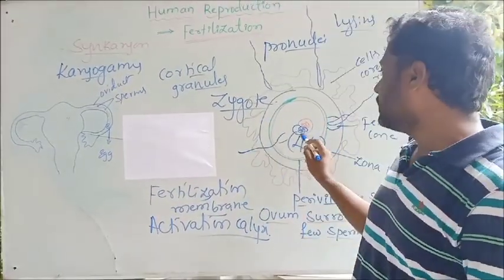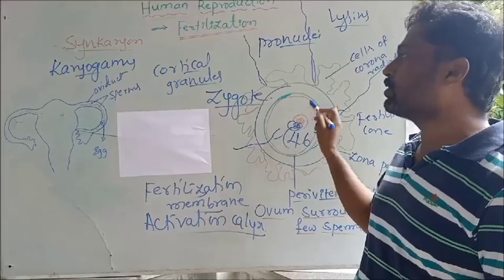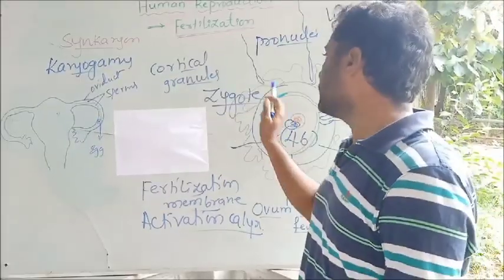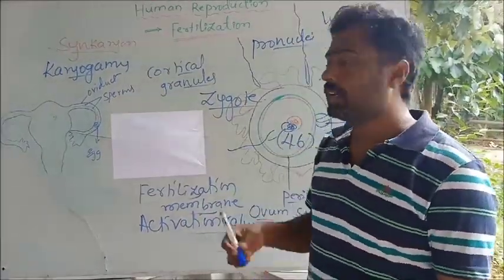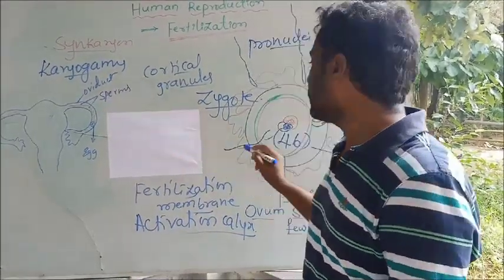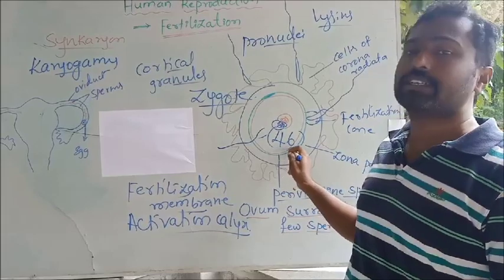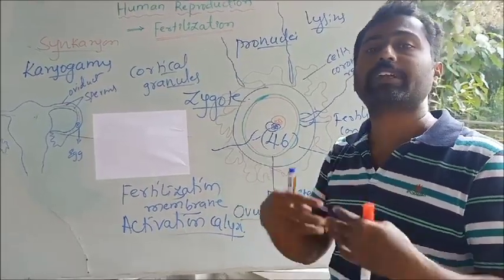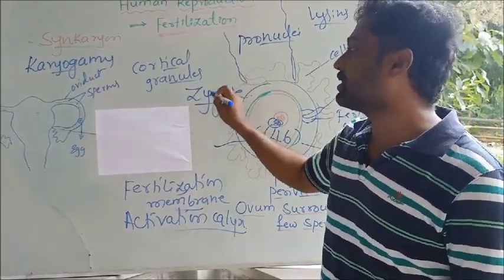Okay. So then the nuclei of the sperm and the ovum fuse together, and now the nucleus is termed synkaryon, and the process is called karyogamy. Okay. So once karyogamy takes place, the diploid set is re-established. 46 chromosomes are re-established. So now it is termed a zygote.